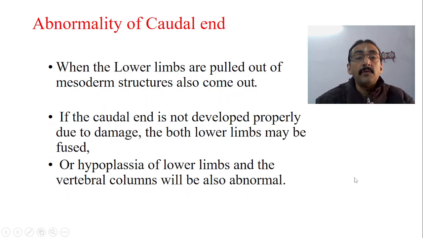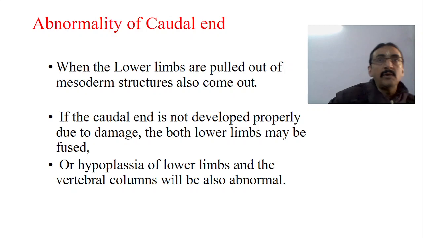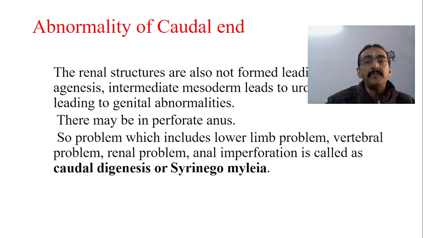Or hypoplasia of the lower limbs may be there, and the vertebral columns will also become abnormal. So these are the two important problems that we have to always remember in the embryogenetic period. Number one is holoprosencephaly, and another one is caudal dysgenesis or hypoplasia.